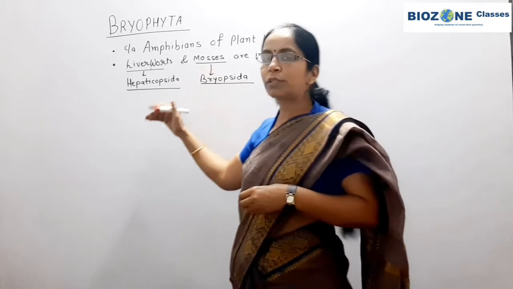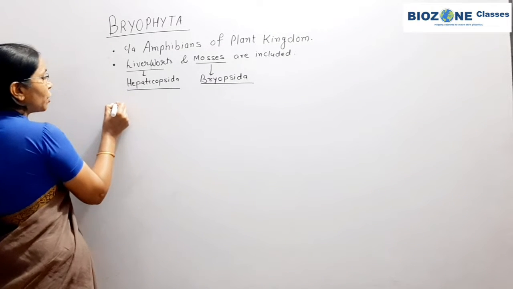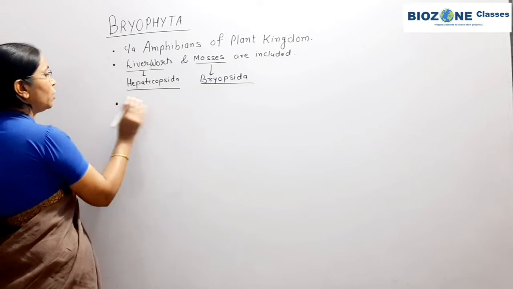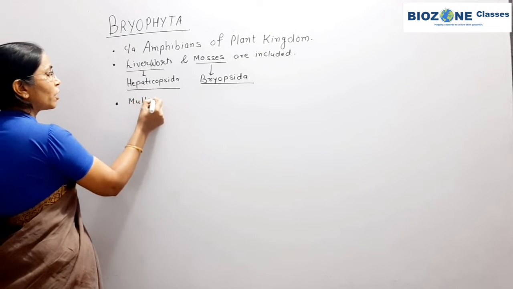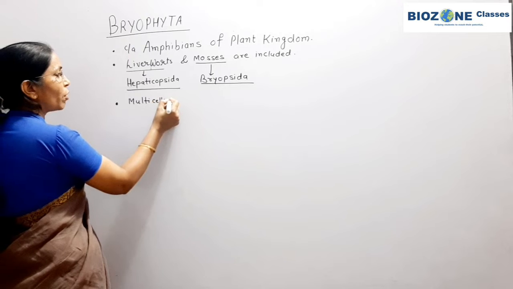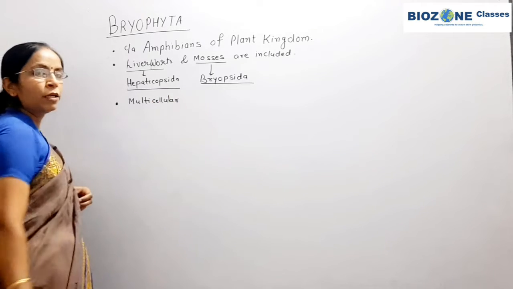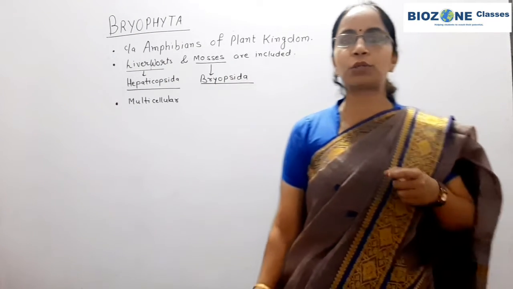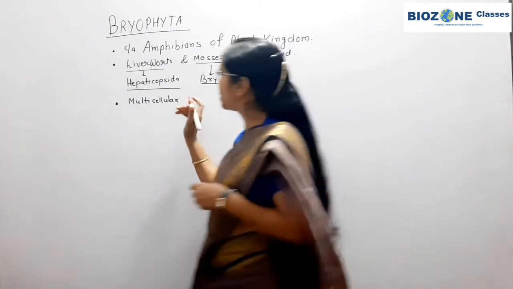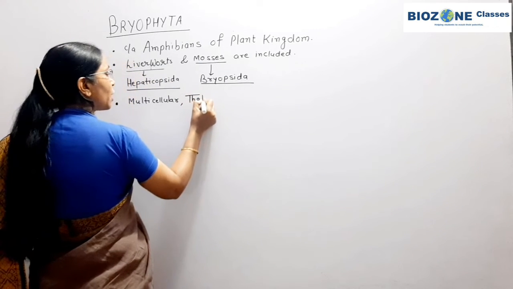Now we come towards the body organization. In Bryophyta, you remember the multicellular grade of organization. The body is made up of multiple cells, but tissues are not developed in this group of plantae. Secondly, the body is thalloid.